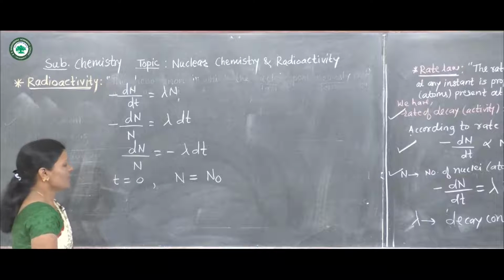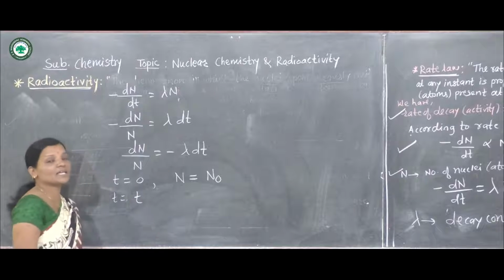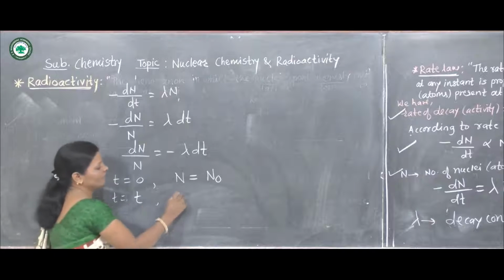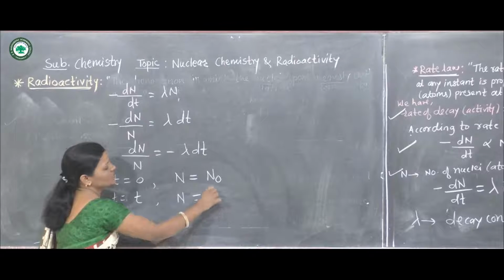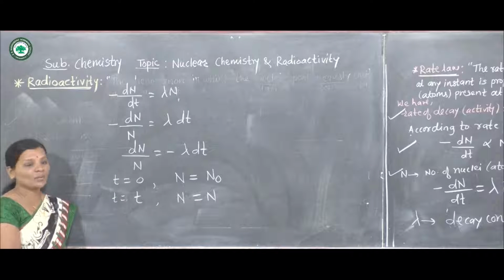Then, when time becomes t, the number of atoms of that radioactive element is N.